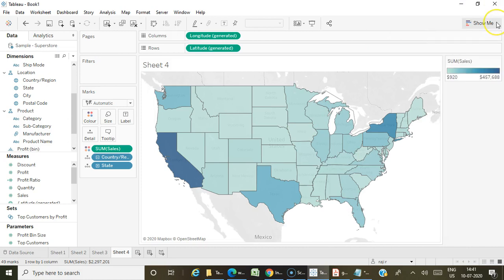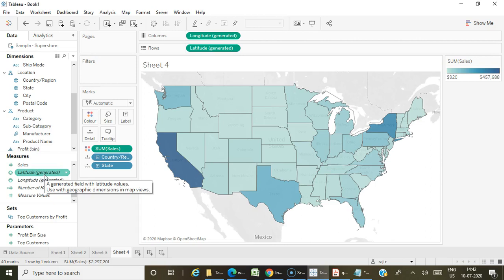Okay, so they may also ask you a question like, what if there is no latitude or longitude generated field in your data source? See, we have two generated fields here. These are generated fields which don't come from your original data source.